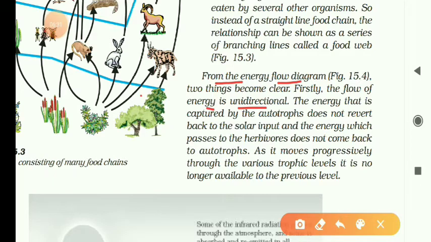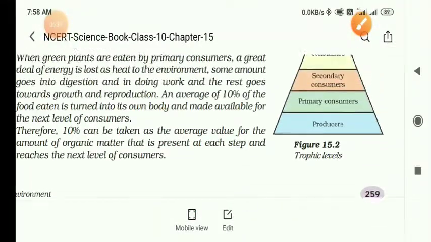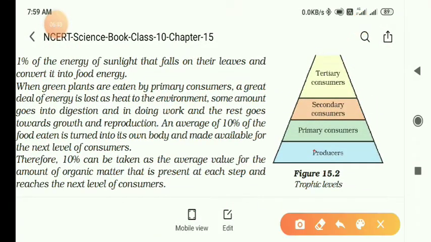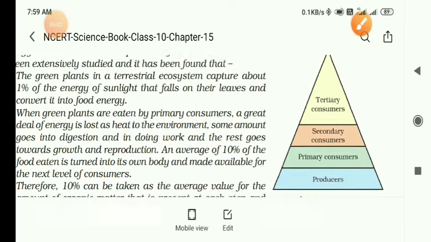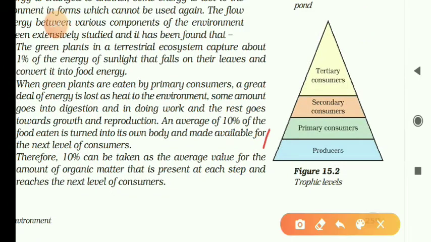to the solar input. The energy which passes, look at the diagram here, whatever energy is passing from producers to primary consumers, then to the secondary consumers. So it is unidirectional.